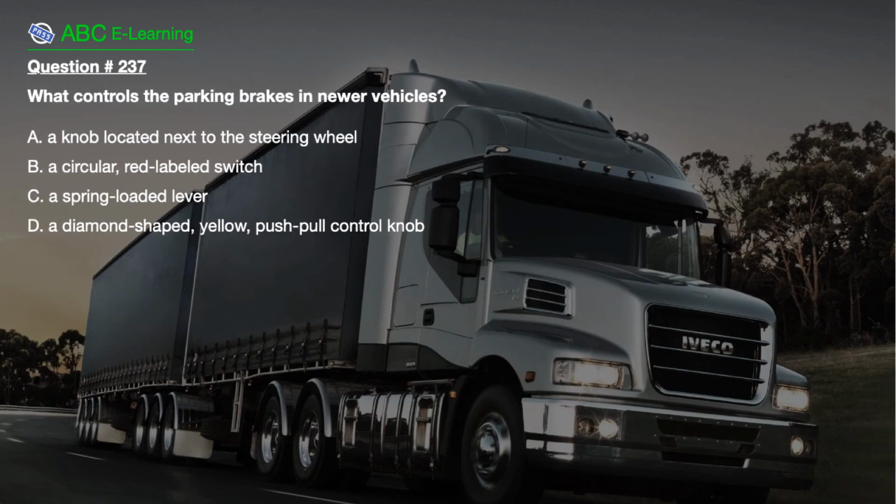Question number 237. What controls the parking brakes in newer vehicles? A. A knob located next to the steering wheel. B. A circular, red labeled switch. C. A spring-loaded lever. D. A diamond-shaped, yellow, push-pull control knob.